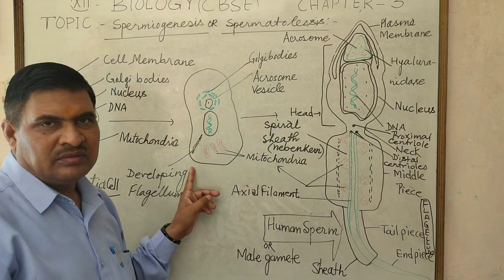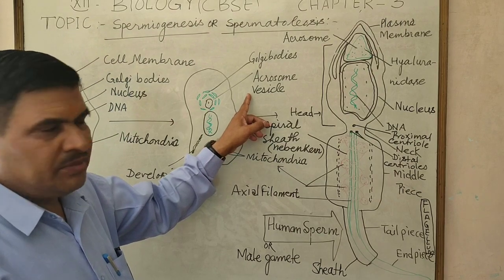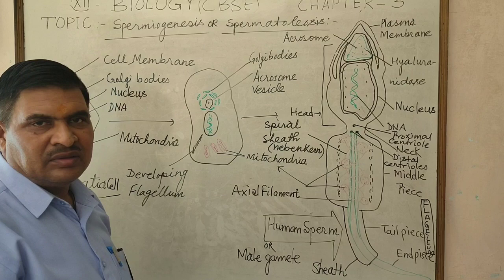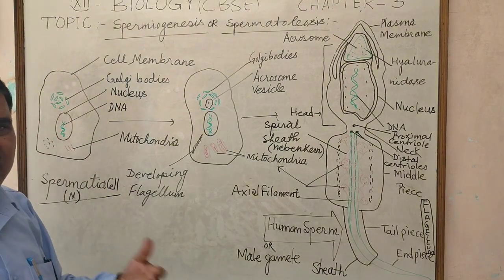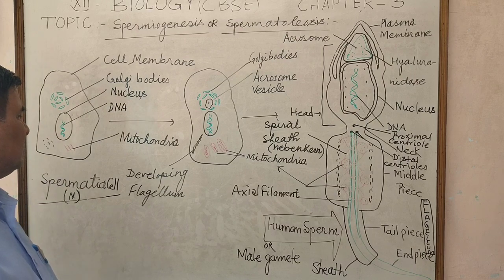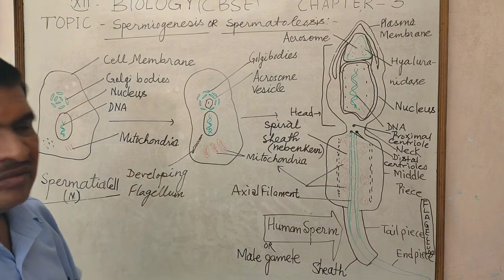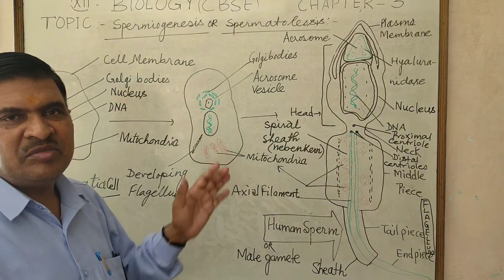Later on, acrosome vesicle develops surrounded by Golgi bodies, but the nucleus, due to dehydration, loss of water, becomes flat and only contains DNA as genetic material.